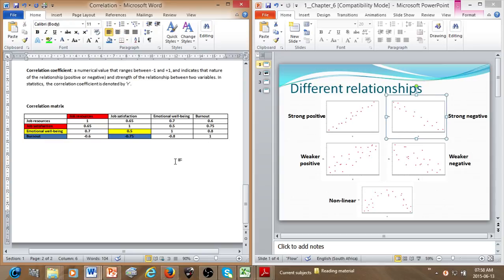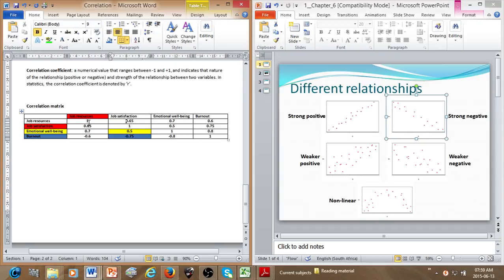Okay, so now, like you can see, the whole point of a correlation matrix is to summarize all of the correlation coefficients into one table. But have you noticed how over here these values mirror each other, such as the correlation between job satisfaction and job resources is mentioned over here and over here.